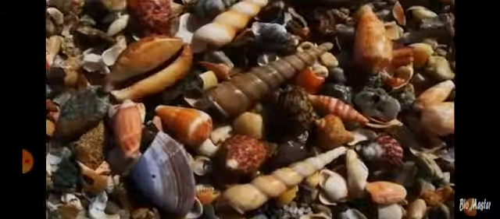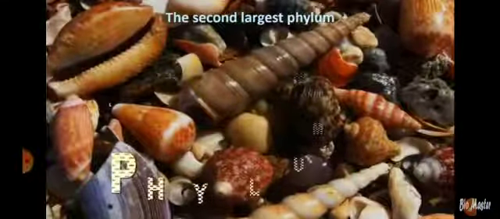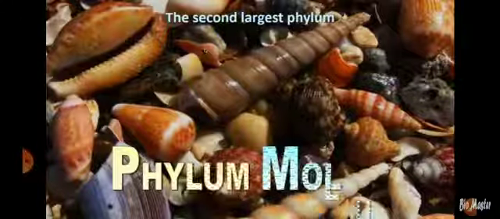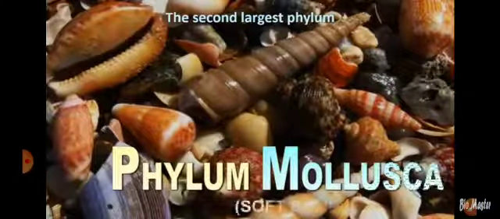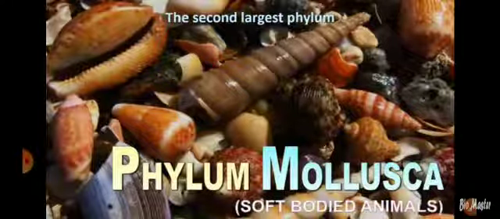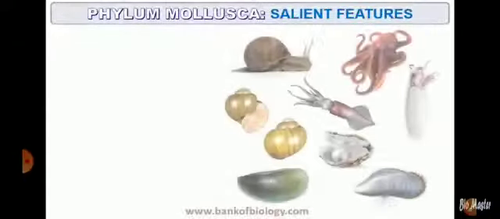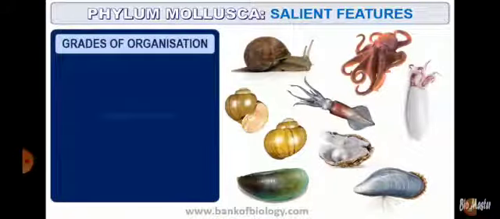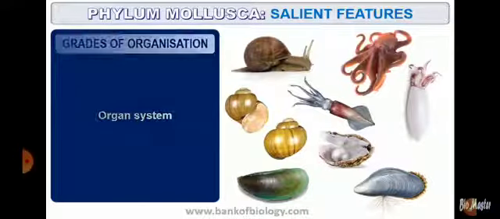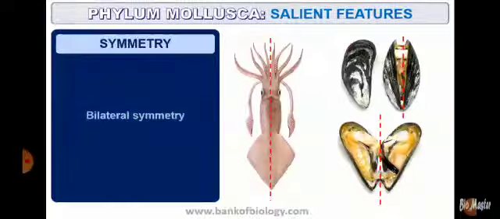In this module, we'll be continuing with our ongoing chapter of biology, chapter 4, Animal Kingdom, phylum Mollusca. It is the second largest phylum comprising of soft-bodied organisms. The Latin word mollus refers to soft body. The general characteristic features include level of organization, that is of organ system type. They are soft body animals and the habitat is marine as well as freshwater.